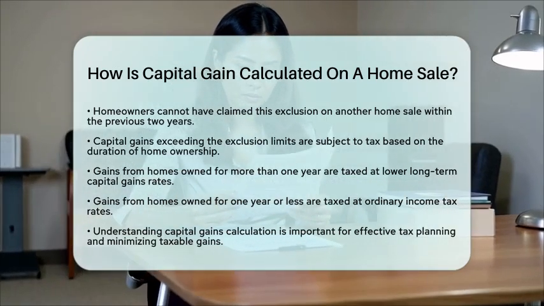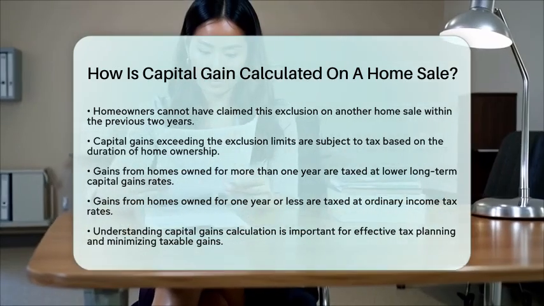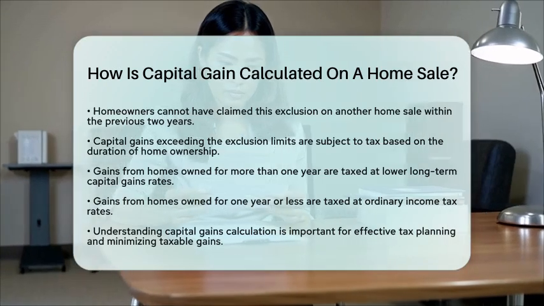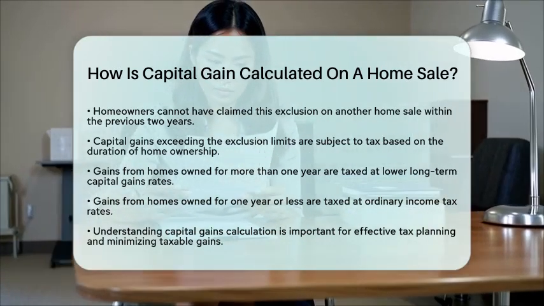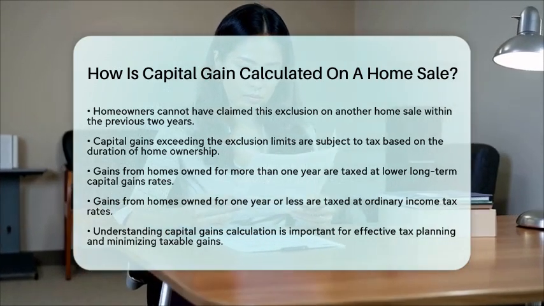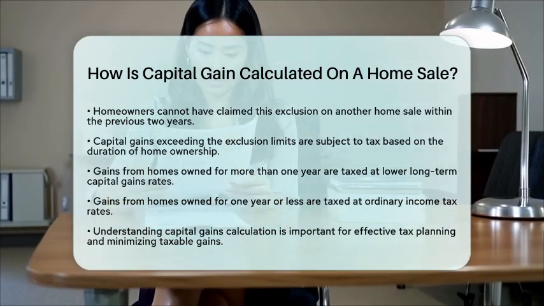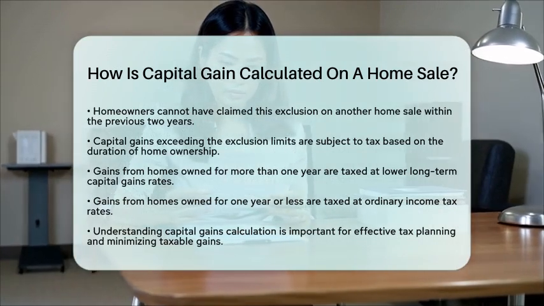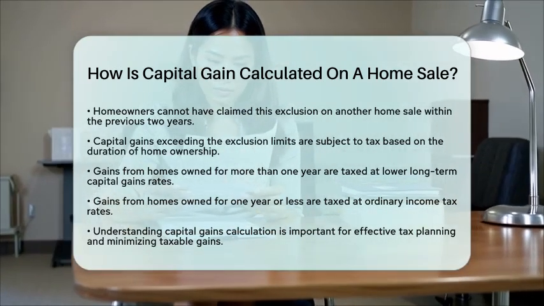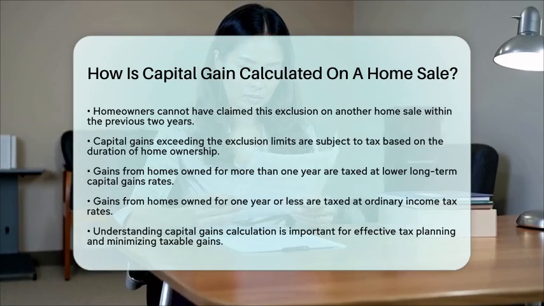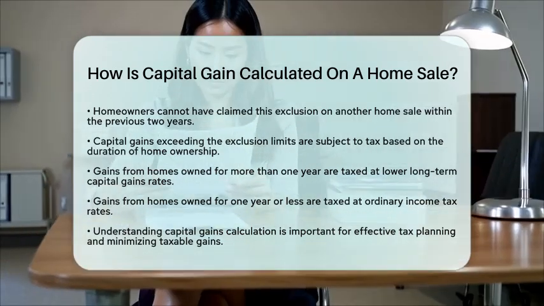To summarize, calculating capital gain on a home sale involves determining your adjusted cost basis, subtracting selling expenses from the sale price, and applying the home sale exclusion if you qualify. This process is a key part of tax planning education and general tax planning strategies, helping you minimize your taxable gain and understand your financial situation better.